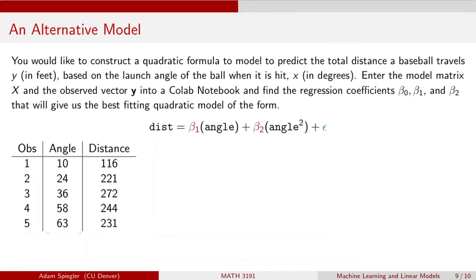All right, welcome everybody. So in this video, we are going to continue our work with looking at models, doing some machine learning, in particular, doing some regression. And I want to consider fitting a quadratic model to the following example, where we're going to have one predictor variable, which is the launch angle that a baseball player hits the ball when they're batting. And then the response variable is going to be the distance that ball travels.